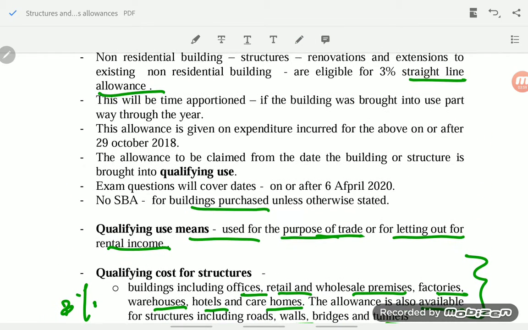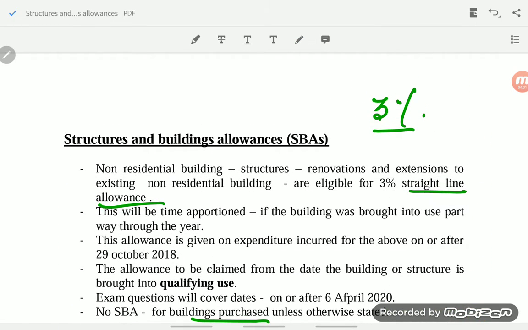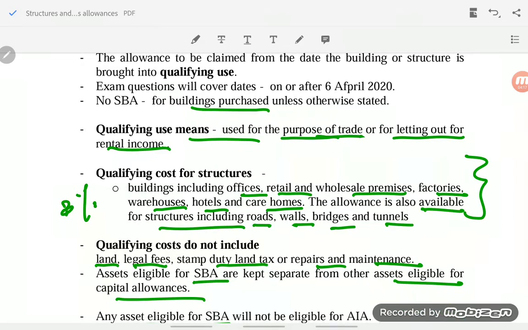As a summary, I'll tell you the rule for this. SBA 3%, that is structures and buildings allowance, can be claimed on buildings and structures meant for non-residential use, such as a warehouse, wholesale premises, factories, hotels, and even roads, walls, bridges, tunnels.